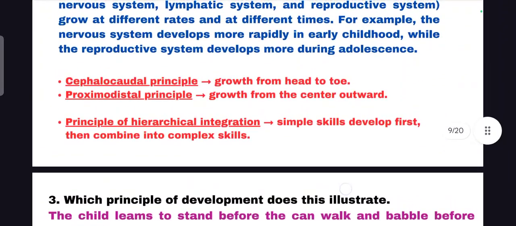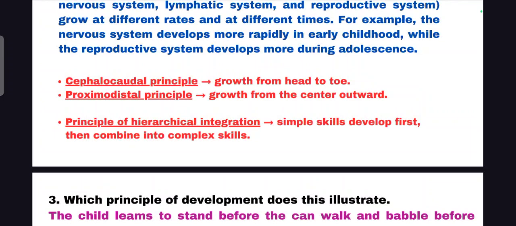Then what is the meaning of the other options? The cephalocaudal principle implies growth from head to toe.